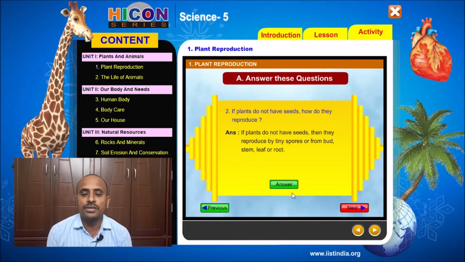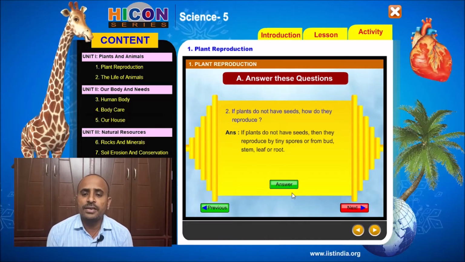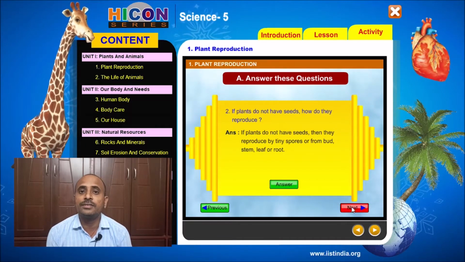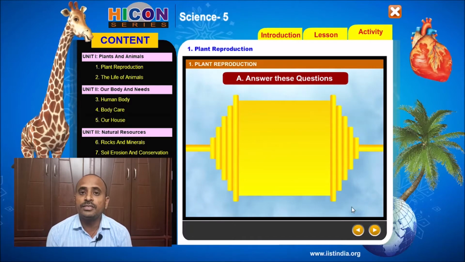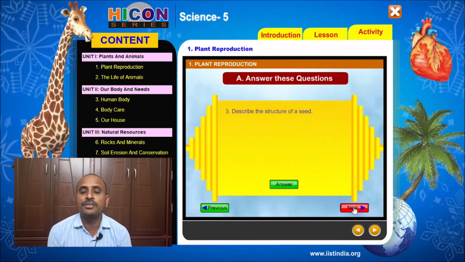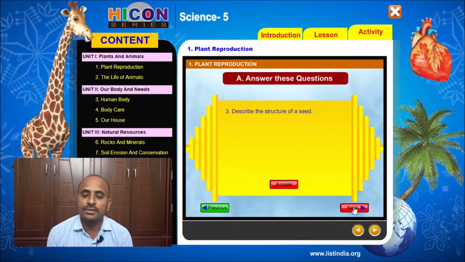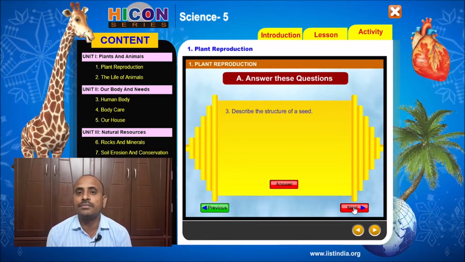See the third question. The third question is, describe the structure of a seed. Children, see the answer for this question. There are three points in the answer.